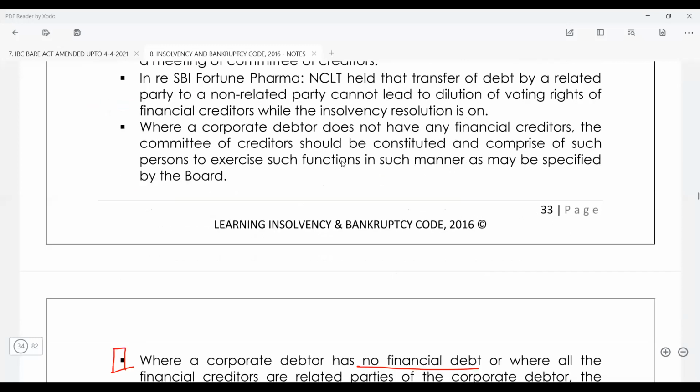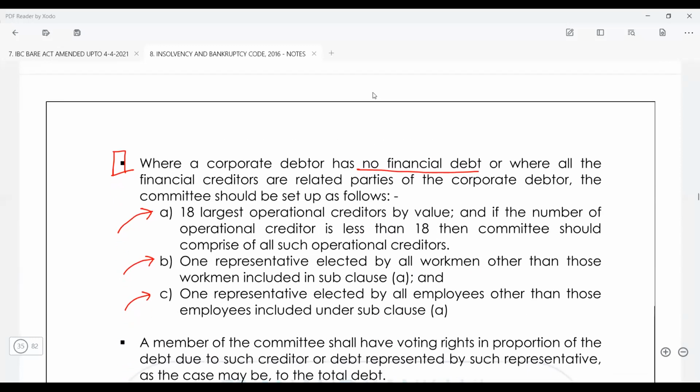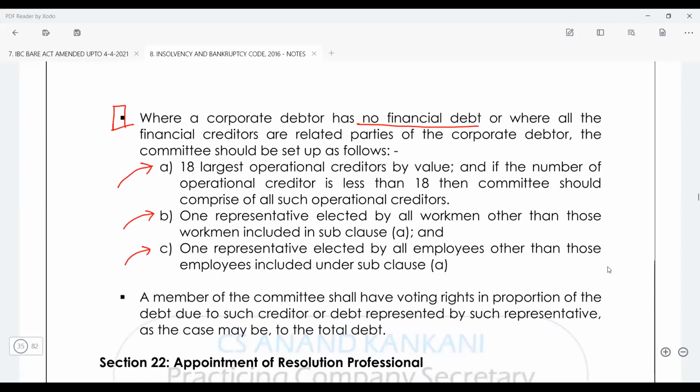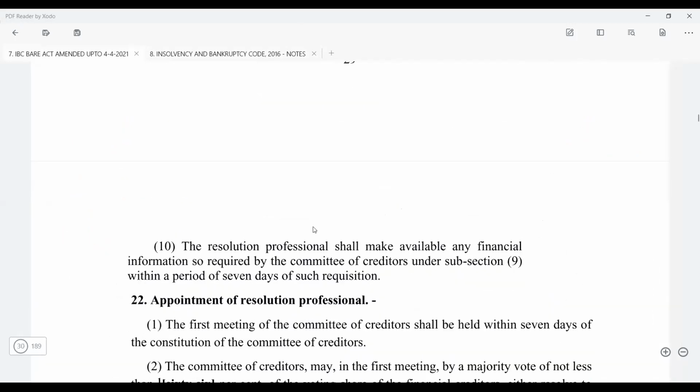In a similar way, if the operational creditor transfers the debt to a financial creditor, the debt will still be considered operational only. Okay, guys, is this clear? Yes, sir.